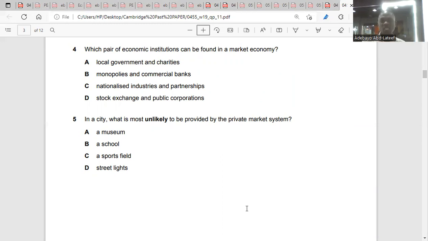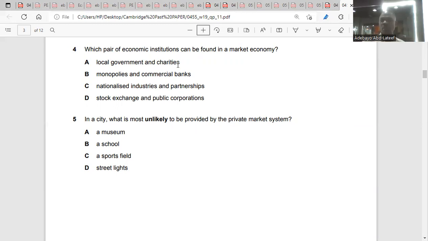Local government and charities, no. There are charities, yes, but local government is government, so it's not. Local government and charities could be in a mixed economy. Charities are organizations that take care of the well-being of people. They are non-profit making organizations. So charities could be in the market economy, but local government is not.